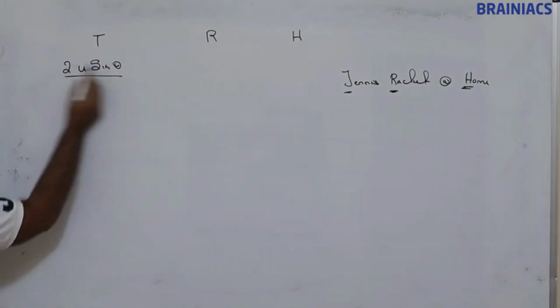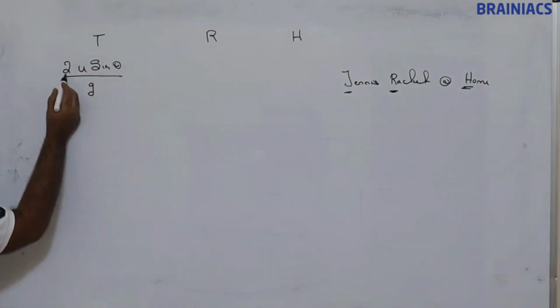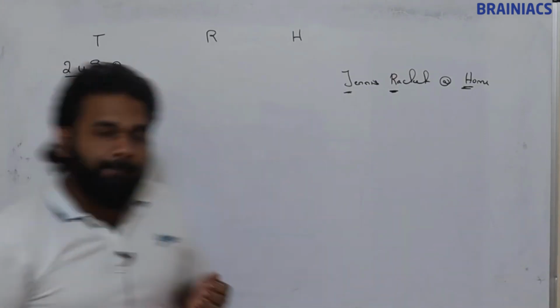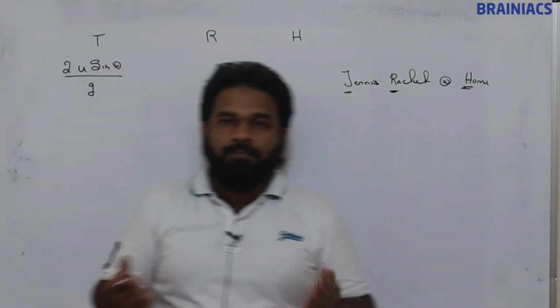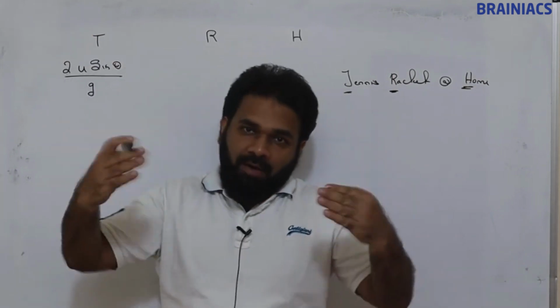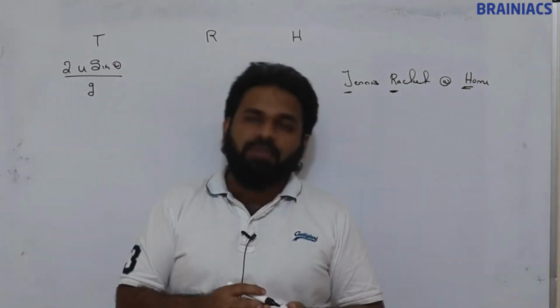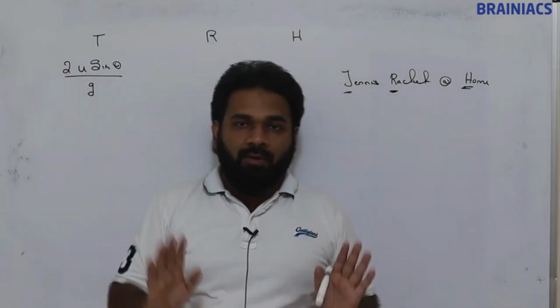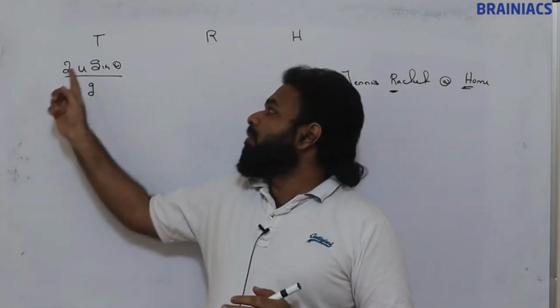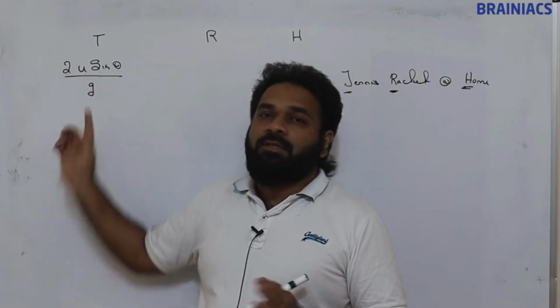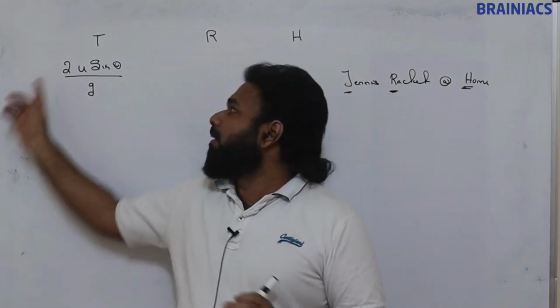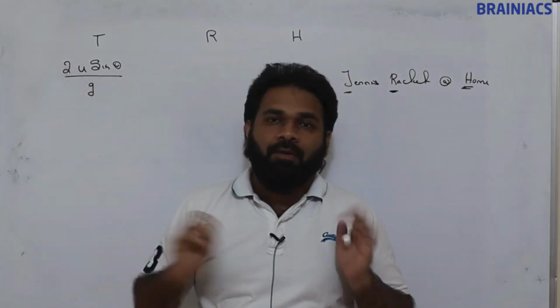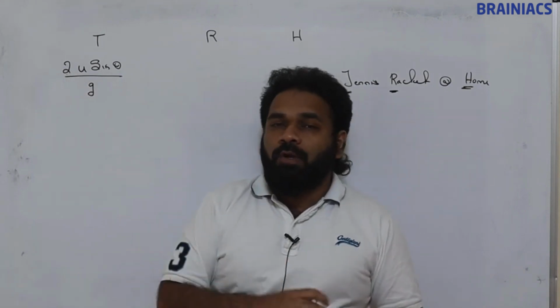Okay, so among all the friends, 2 is the dearest one. For everyone there are some personalities like that, right? Everyone wants that person as a friend, someone who is very sincere, very lovable. So 2 is very lovable, very sincere. So Mr. u, Mr. sin theta, Mr. g, all of them need this 2. Okay, now what will 2 do?